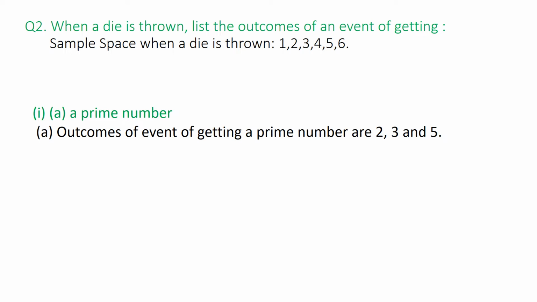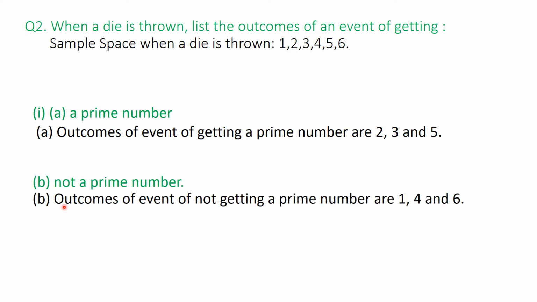These are prime numbers. So what is the probability of this? He is not asking the probability here, he's just asking the outcomes. But later on in this exercise, in the end he is again asking the same question, where you will be asked the probability. So here the probability would be 3 numbers upon the total number of outcomes, which is 6. So the probability would be 3 upon 6.